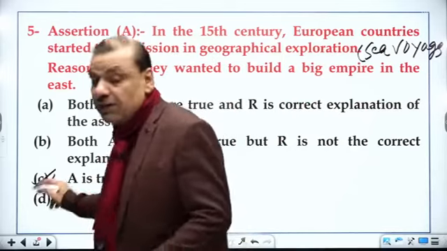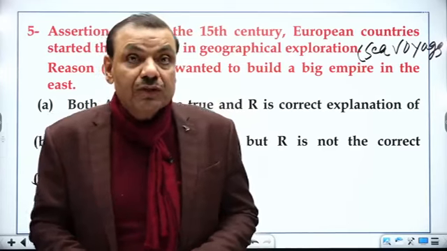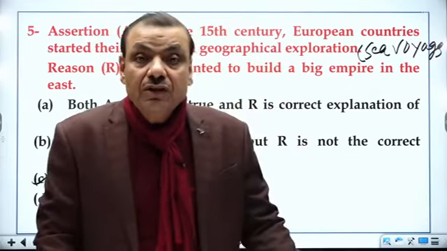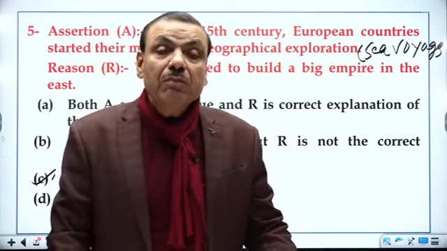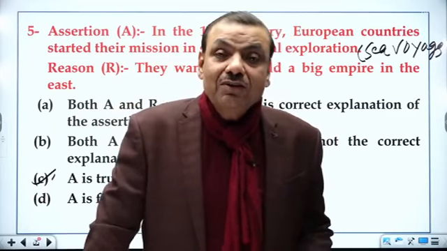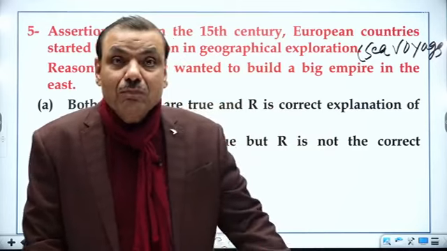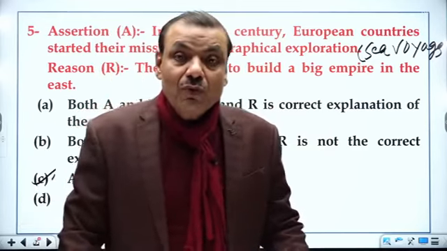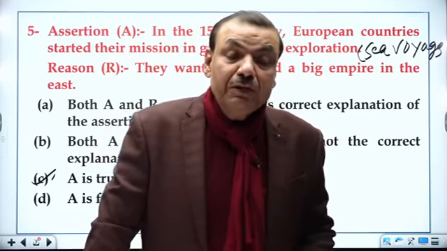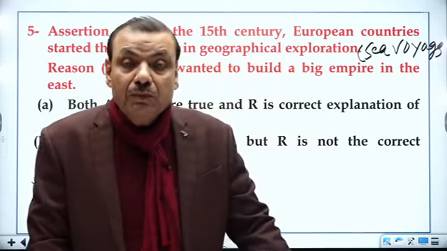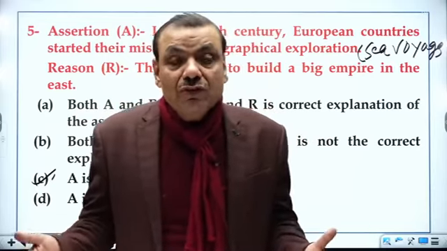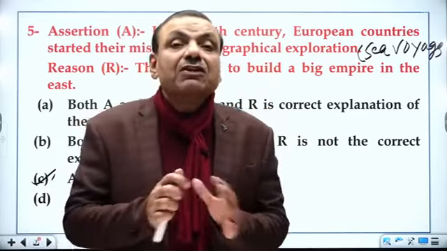My students, at that time when European companies were formed, European companies could never nourish the ambition of conquering the East. Because in the East you will find there were mighty empires like the Safavid Empire in Iran, in Persia, the Mughal Empire in India, the Manchu Empire in China. So in presence of such mighty empires, can they make a plan for the conquest of the East, conquest of Asia? It was practically impossible.